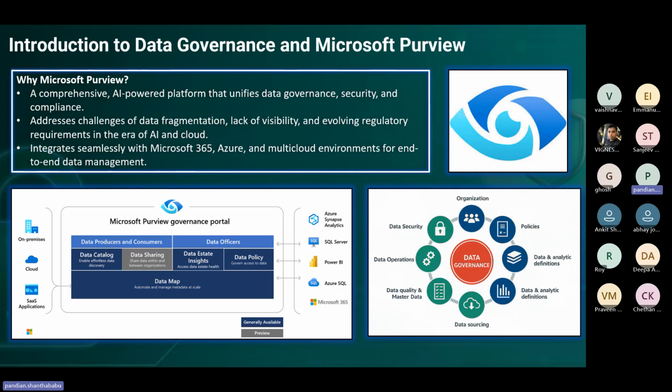Nowadays most customers are ready to accept it, and when we are doing the architecture design itself, they ask whether we are planning to bring in data governance like Microsoft Purview as a component, integrated tightly with everything, so that we can find out where the data is going, what kind of data is changing, and how it is changing. We can track all those aspects. That's why most customers are pretty mature on this. Additionally, Microsoft is providing a lot of features that really help us as a technical team, as well as the functional side, and the customer also benefits from it.